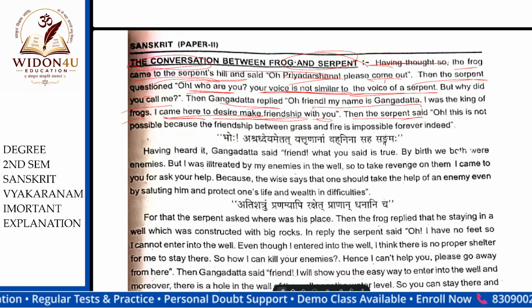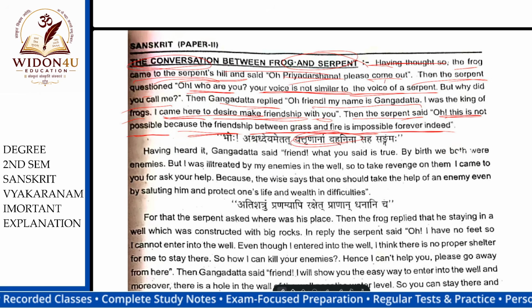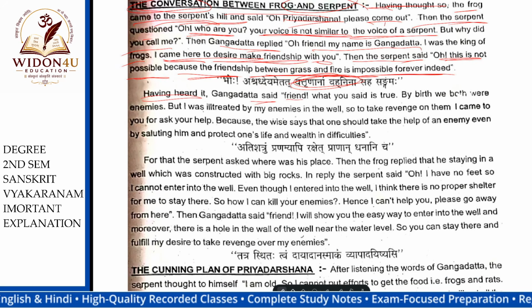Then the serpent said, Oh, this is not possible. Because the friendship between grass and fire is impossible forever. Trunam means grass; the friendship between grass and fire is impossible. It is not possible. Okay, having heard it, Gangadatta said, Oh friend, what you said is true. That is true. But by birth, both of us are enemies.